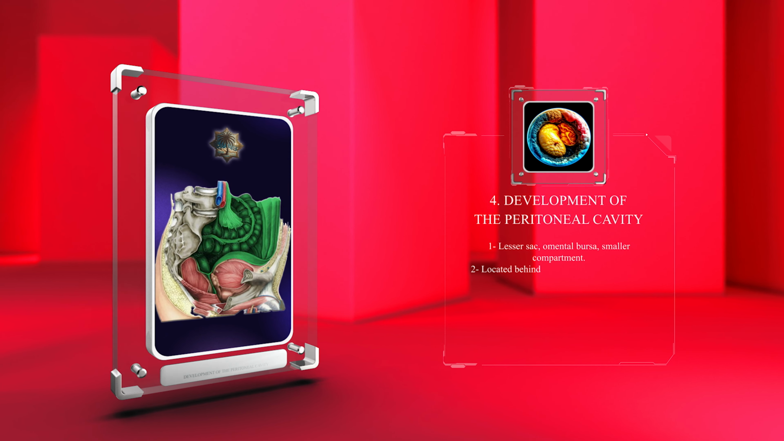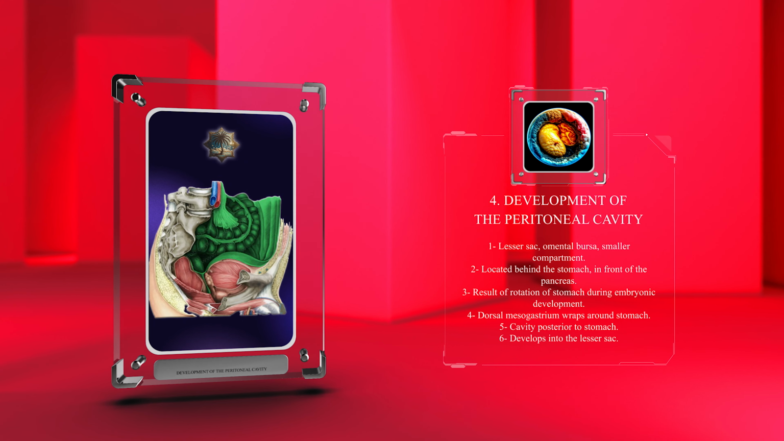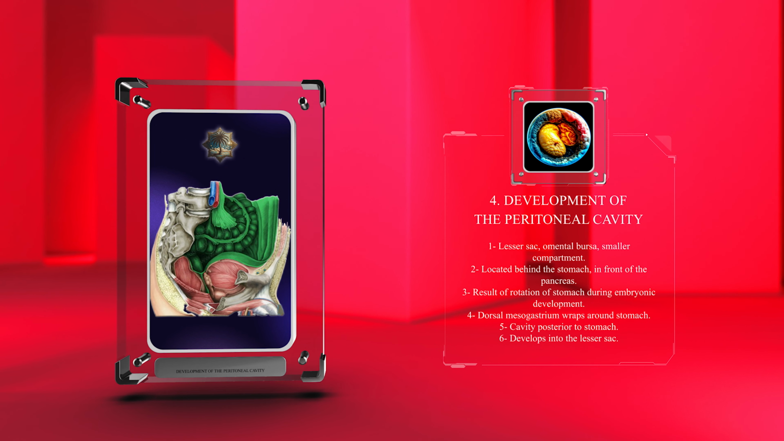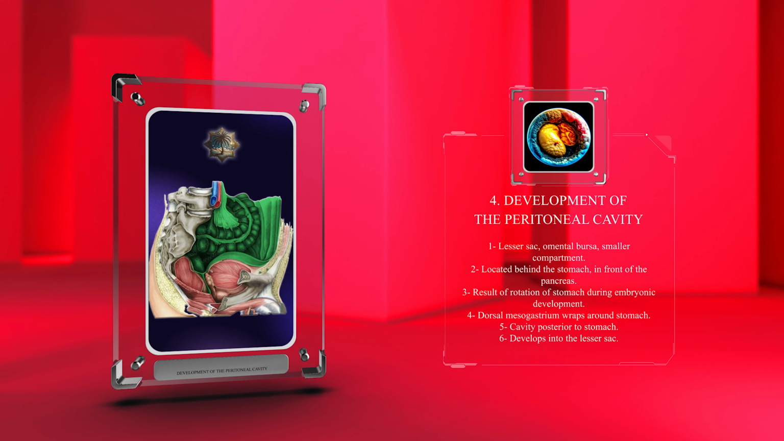The lesser sac, also known as the omental bursa, is a smaller compartment located behind the stomach and in front of the pancreas. It forms as a result of the rotation of the stomach during embryonic development. The dorsal mesogastrium wraps around the stomach, creating a cavity posterior to it, which develops into the lesser sac.